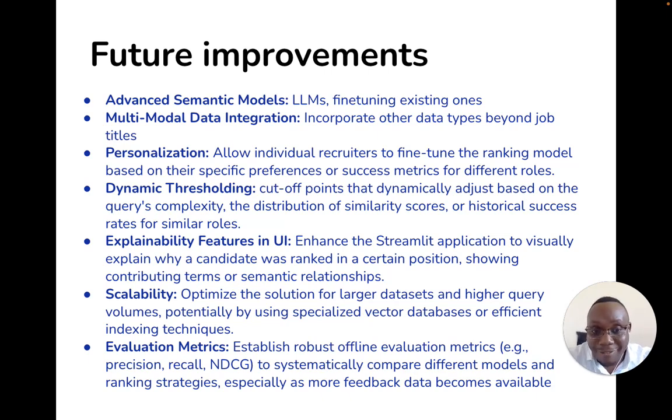Of course, if we have larger datasets, we can build a more scalable solution and use better vector databases. And if we have some ground truth in terms of the yeses and the nos, we can get better rankings and apply more machine learning models.